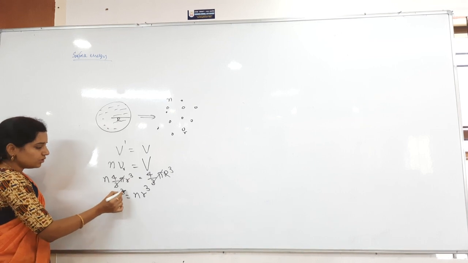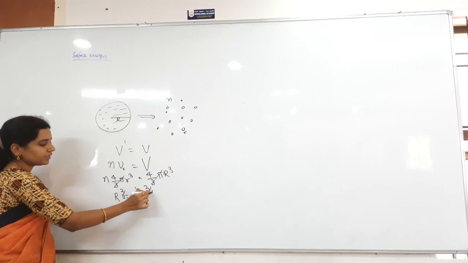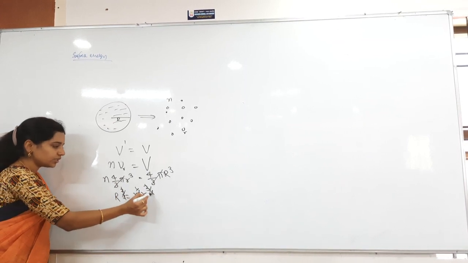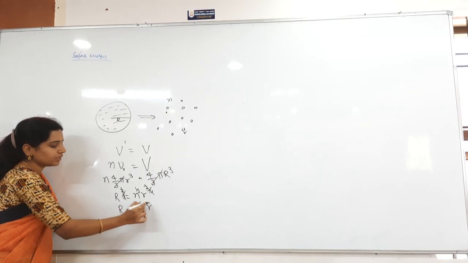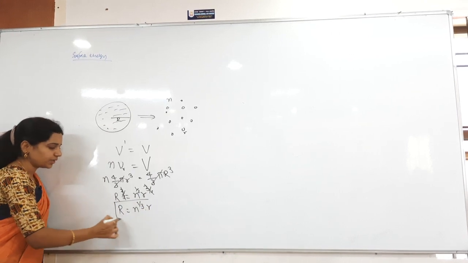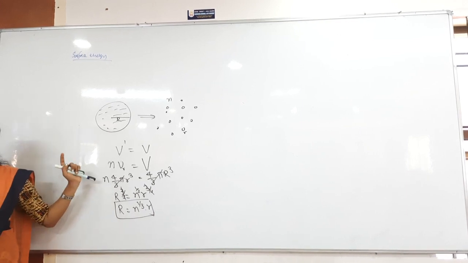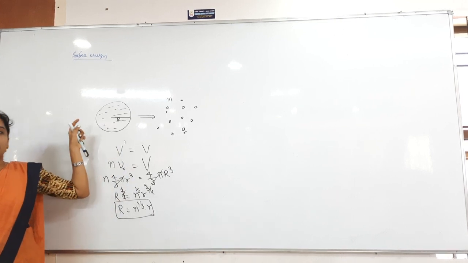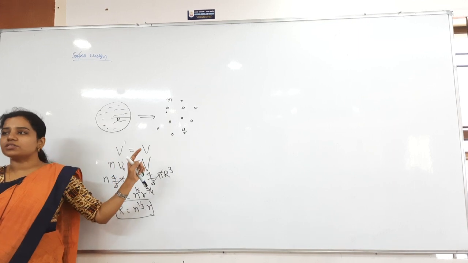Now let us take the power 1 by 3 on both sides, because I want to cancel this 3 here. Then capital R is equal to n power 1 by 3 into small r. That is the capital R value. You have to get this relation first. Then automatically you will get the final answer. So here, whenever I split this bigger drop into smaller droplets, the volume is always conserved.